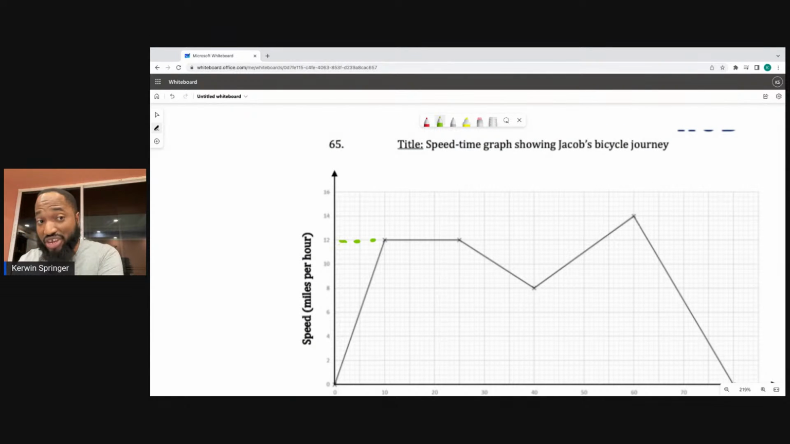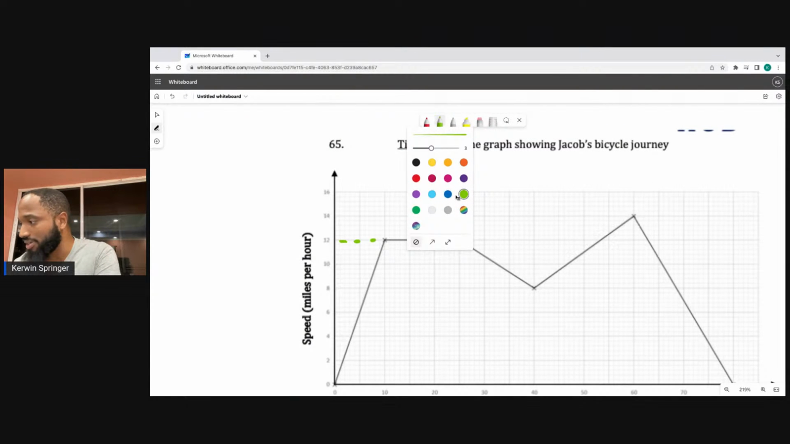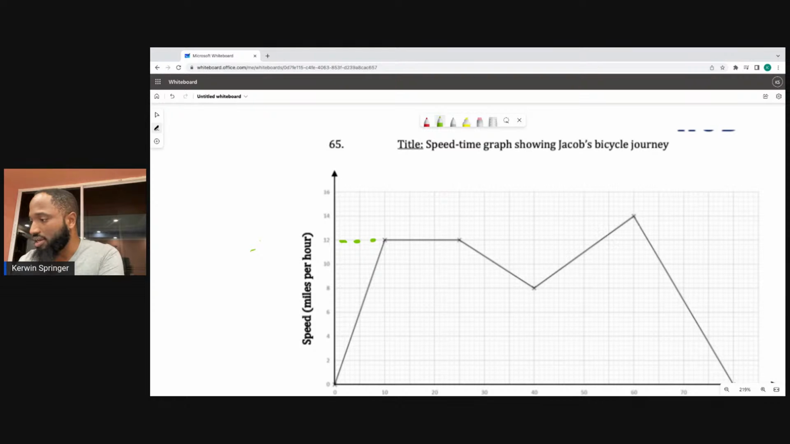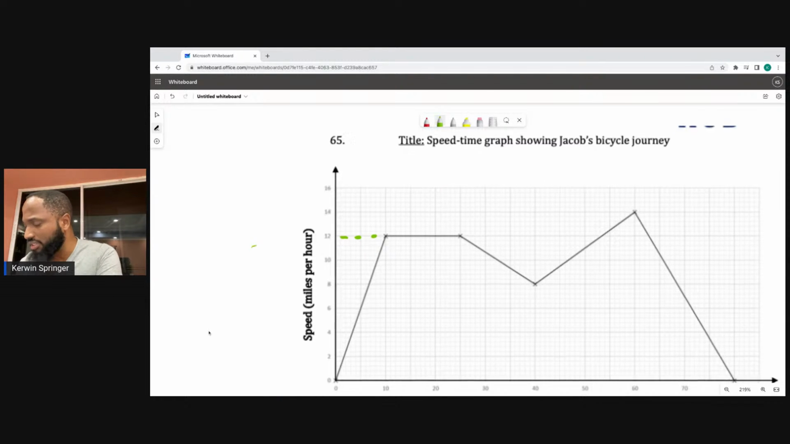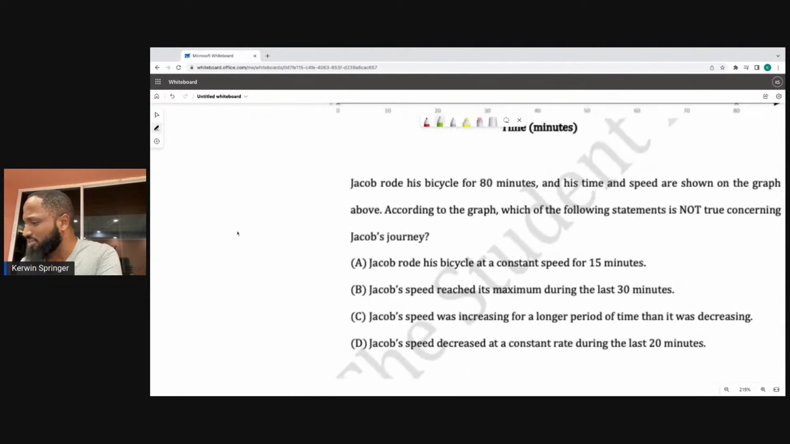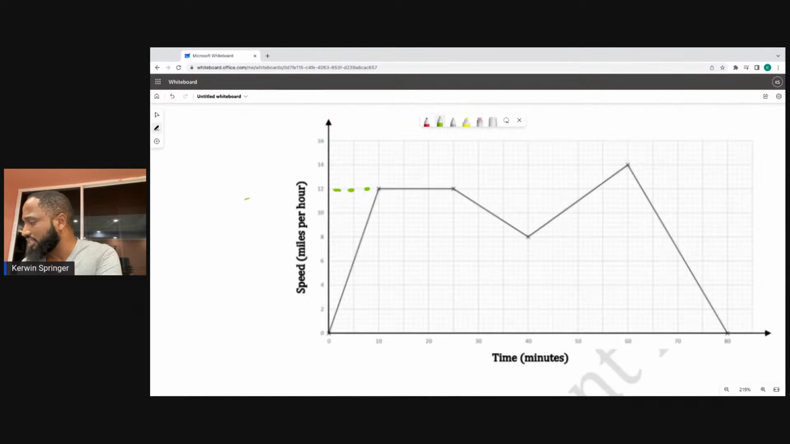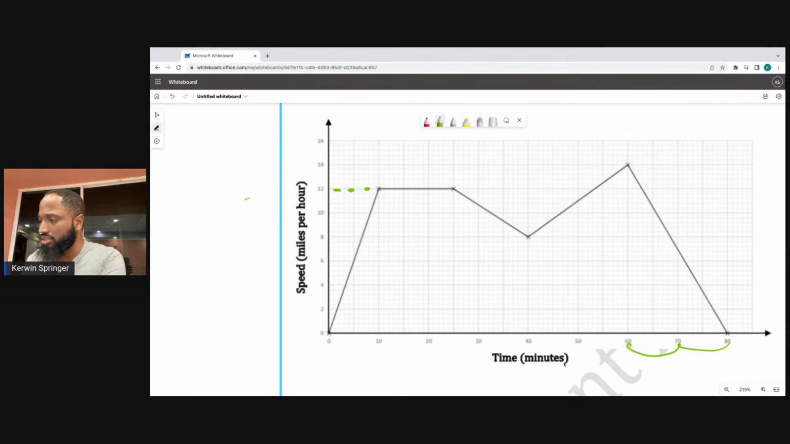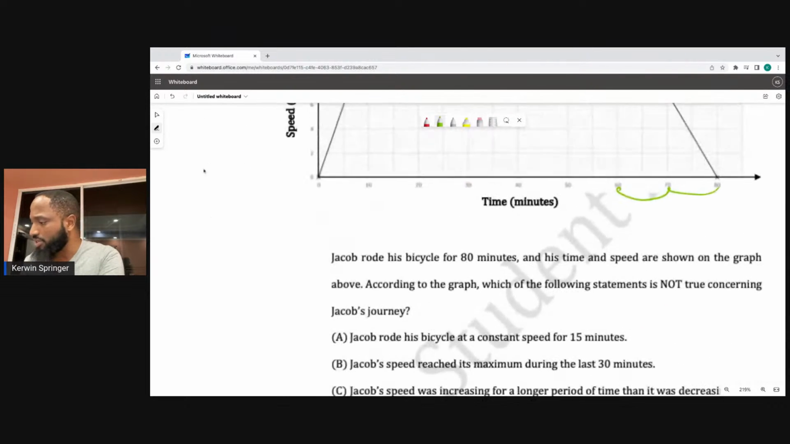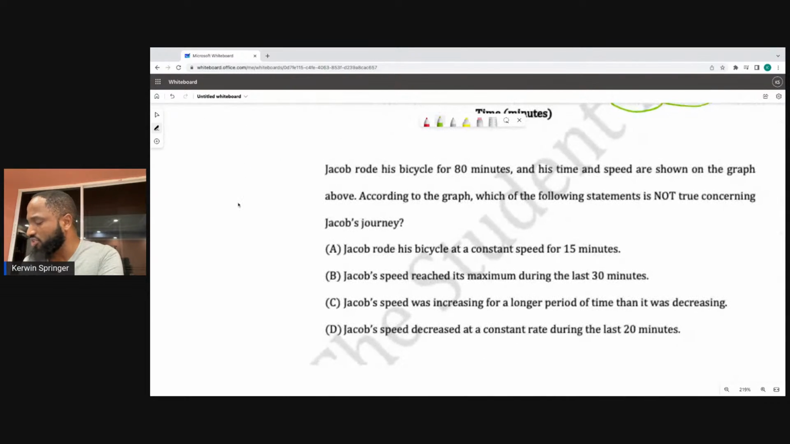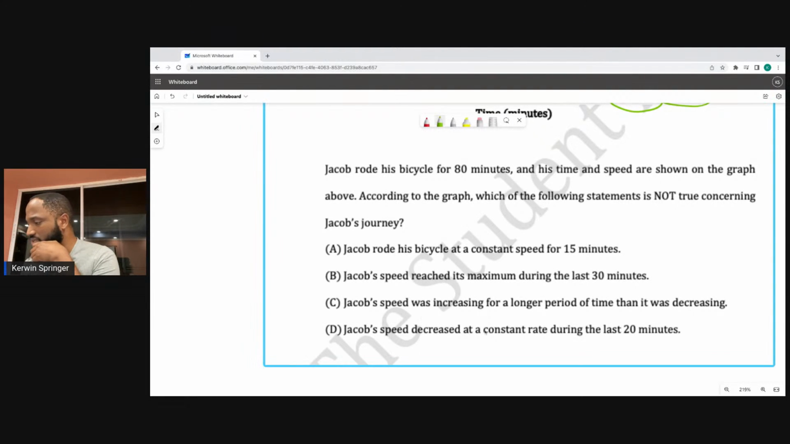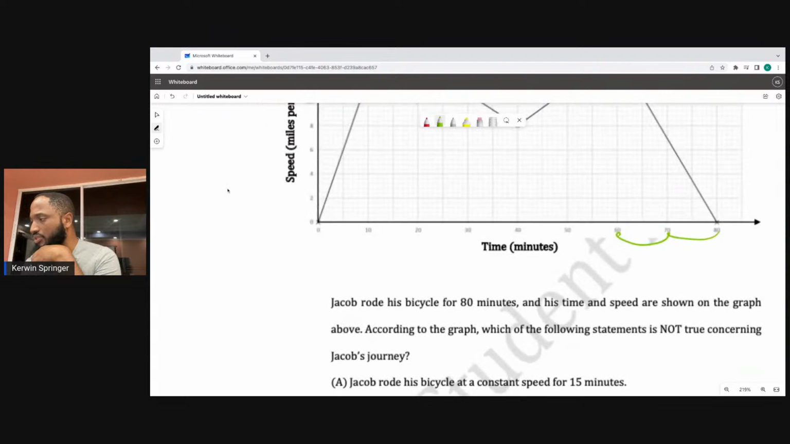So you have the real hardcore maths people here right now. Jacob's speed reaches maximum during the last 30 minutes. Yes, that's the maximum speed up there. Jacob's speed was increasing for a longer period of time than it was decreasing. I don't know if that's true. Jacob's speed decreased at a constant rate during the last 20 minutes.